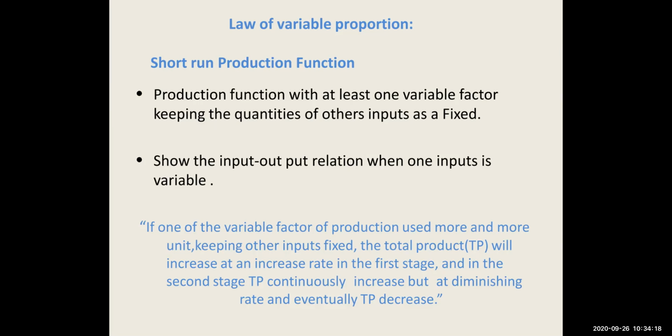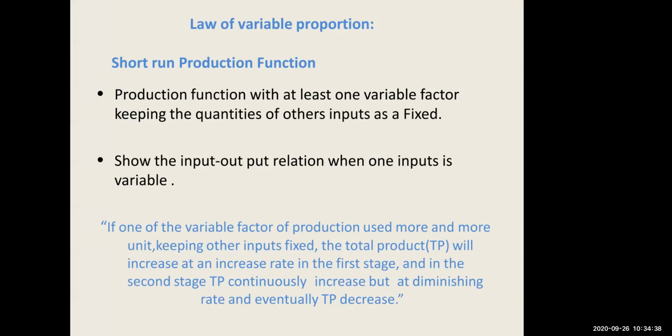So if one variable factor of production is used in more and more units, keeping the other inputs fixed, the total product will increase at an increasing rate in the first stage, as I said. In the second stage, TP, that is your total product, continuously increases but at a diminishing rate, and eventually the total product decreases.